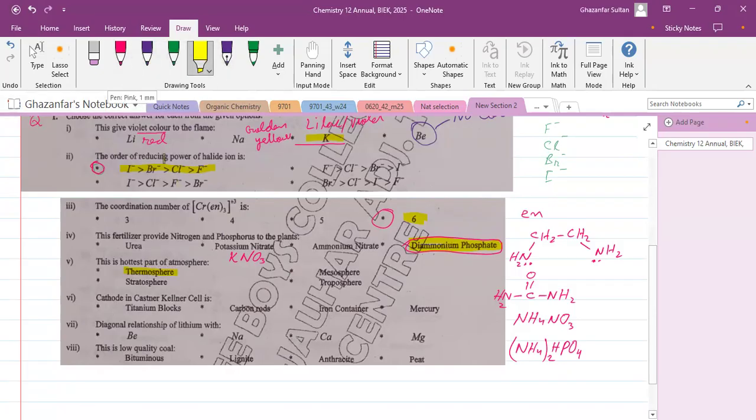And next is the cathode in the Castner-Kellner process. If you see the diagram, you can see that titanium blocks are there. But actually, mercury acts as the cathode.